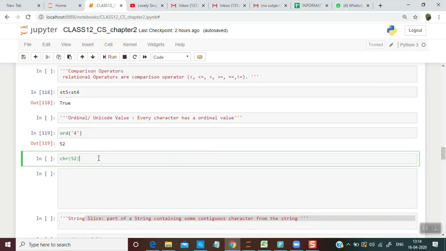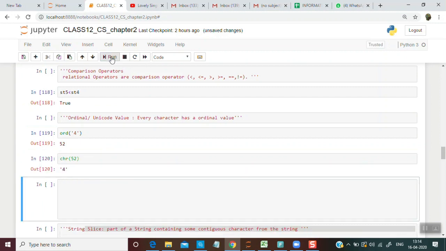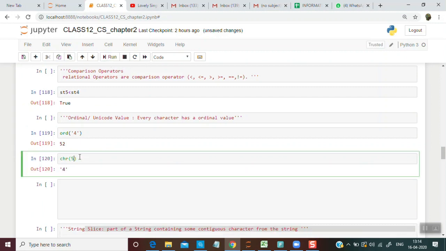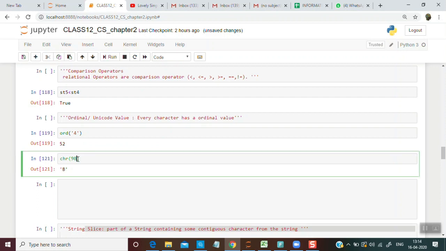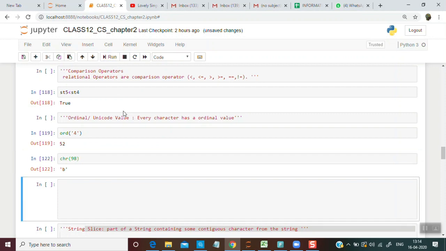Now if I know the ordinal value and I need to know the character represented, I will write chr and in brackets the ordinal value and run this. I'll get 4. If I write 66, I will get capital B. If I write 98, I will get small b.